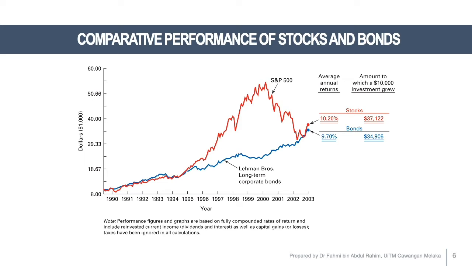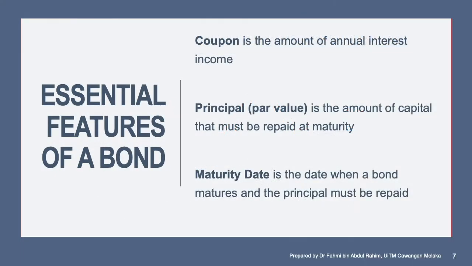These are some important features of a bond. First, coupon. Coupon is the amount of annual interest income. So if you invest in a bond, you will receive a coupon every year. The second one is principal, or sometimes we call it par value. Par value is the amount of capital that must be repaid at maturity.